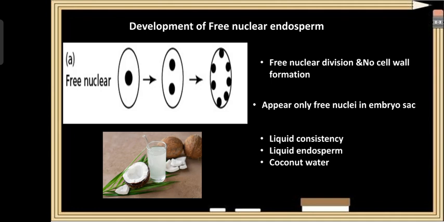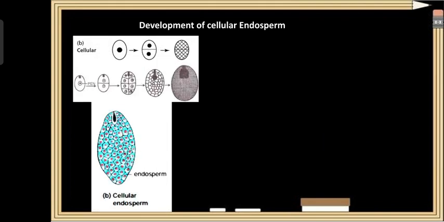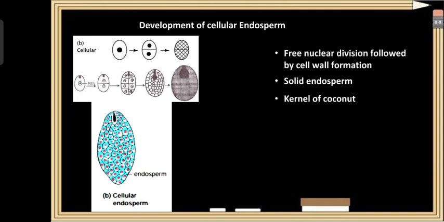Let us study the second type of endosperm development, called the cellular endosperm. Here the primary endosperm nucleus undergoes free nuclear division followed by cell wall formation, resulting in a mass of endosperm cells, and this represents the solid endosperm or cellular endosperm. The best example is the white part of the coconut, which we call the kernel, kobri.